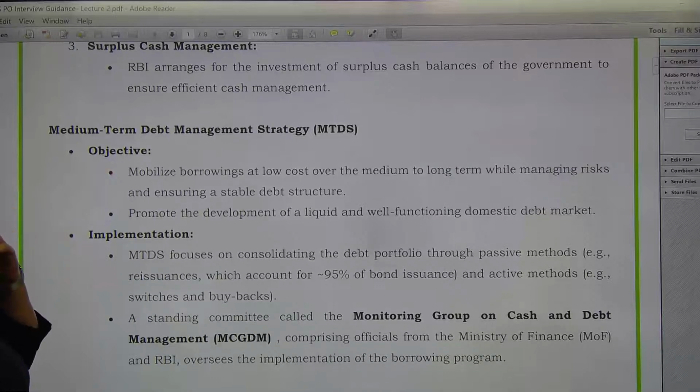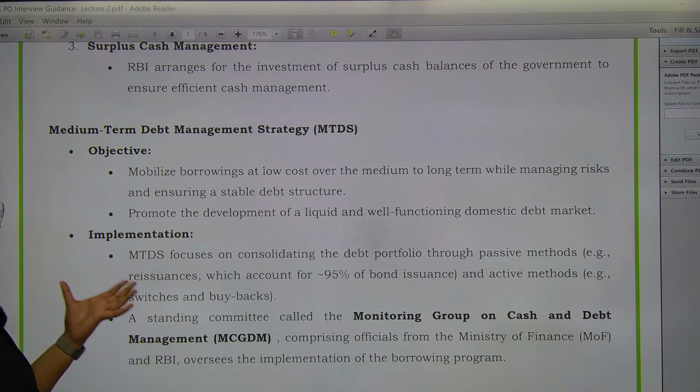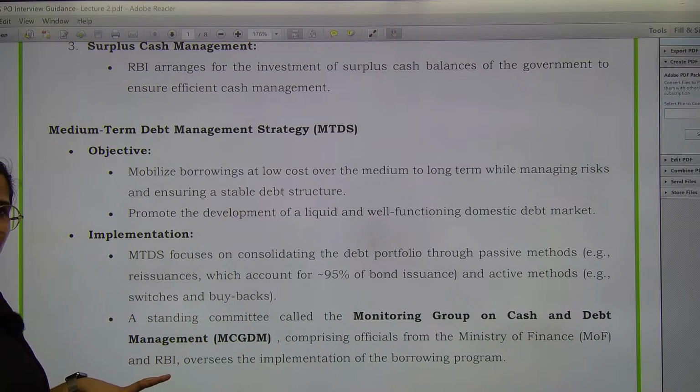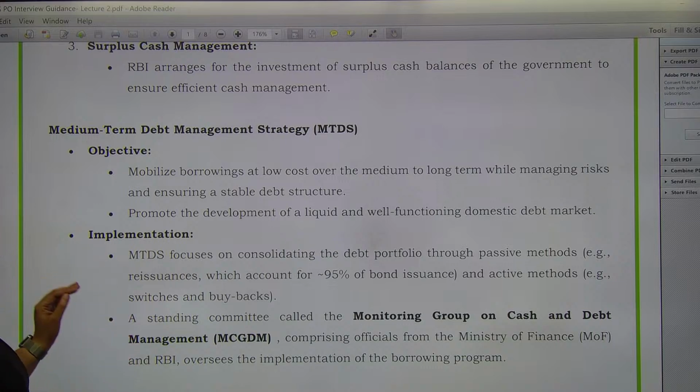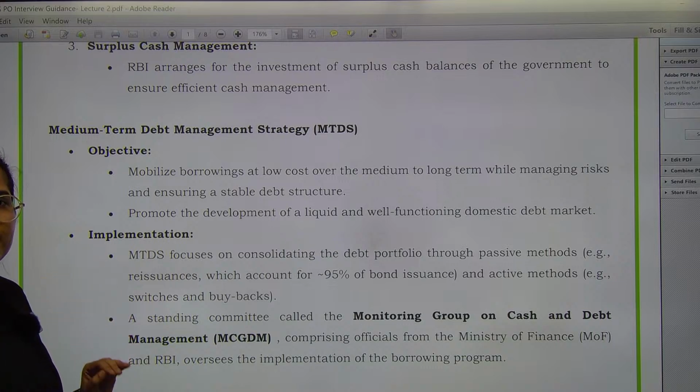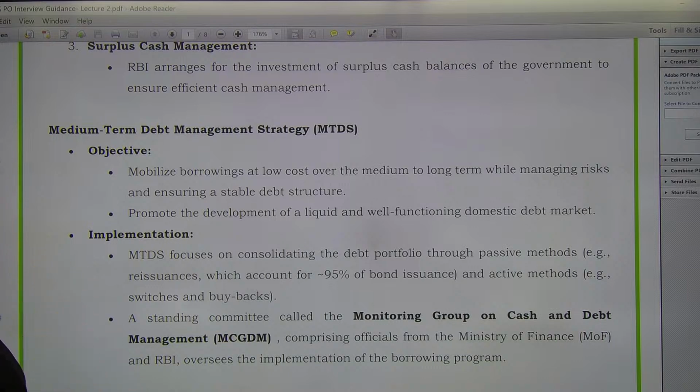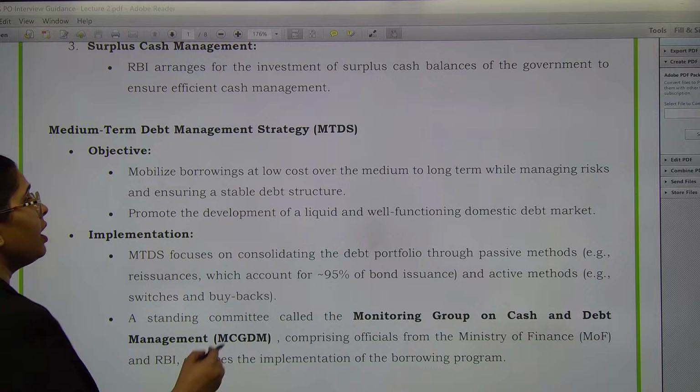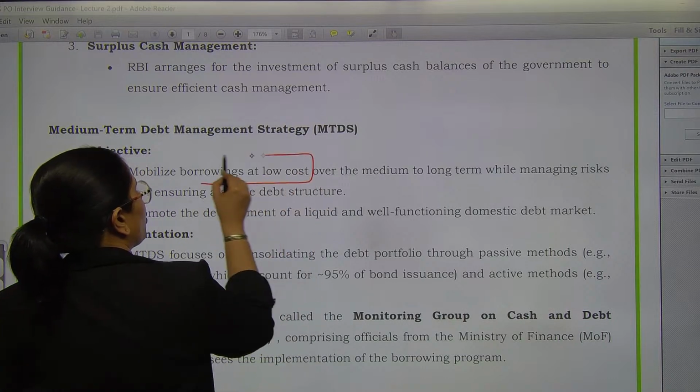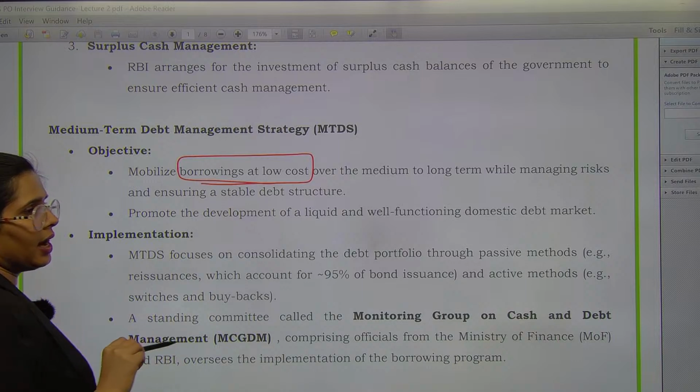Now next thing you have to understand also, it is not that very much crucial, but we have to understand this in order to complete the topic in its entirety. So we have medium term debt management strategy. Okay, what is being discussed here? See this. Few things to be noticed over here. Mobilize the borrowings at low cost. Nobody wants to borrow at a higher interest rate.